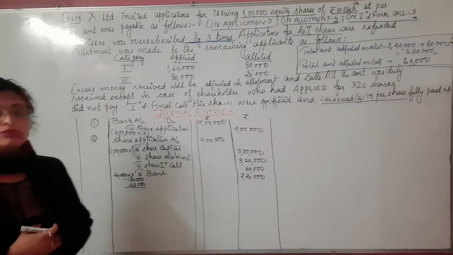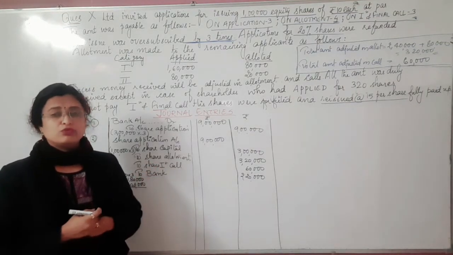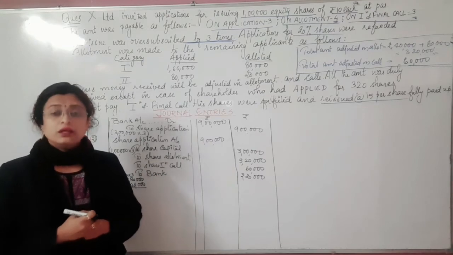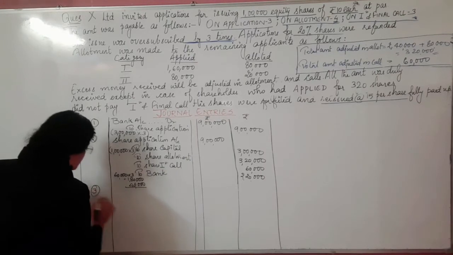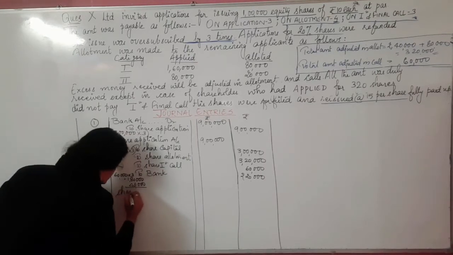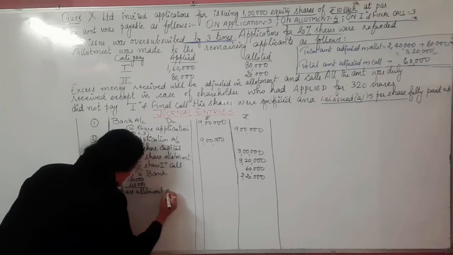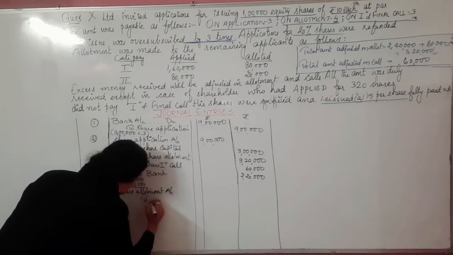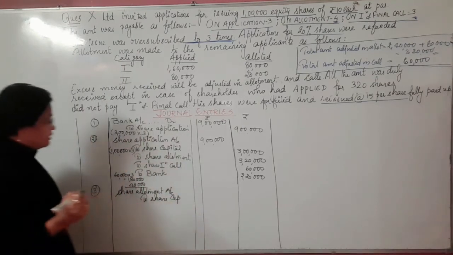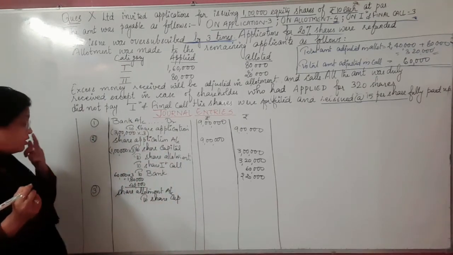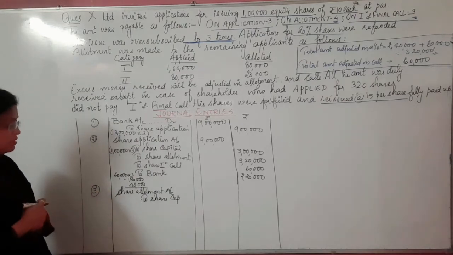Now, children, as per the sequence you know, the application installment is over. Next we are supposed to pass the journal entry for the allotment. The first is the due entry for the allotment, which we have already seen. That is share allotment account debit to share capital. Okay, share allotment account debit to share capital. Got it? This is the journal entry we will be passing for this particular part.